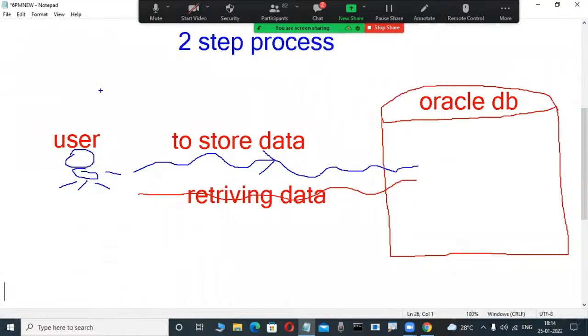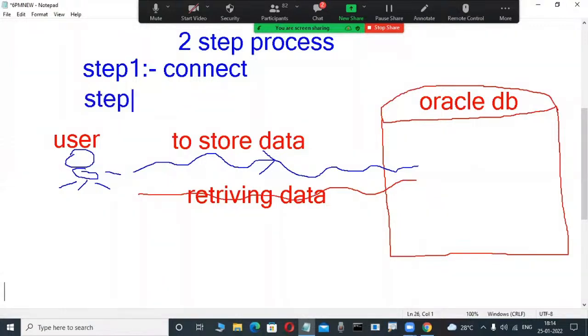Observe here that the user has a two-step process. Don't write it yet, I am drawing the diagram today. First, the user connects to the database. Connect. Then, once the user is connected to the database, only then can the user communicate with the database. Communicate.